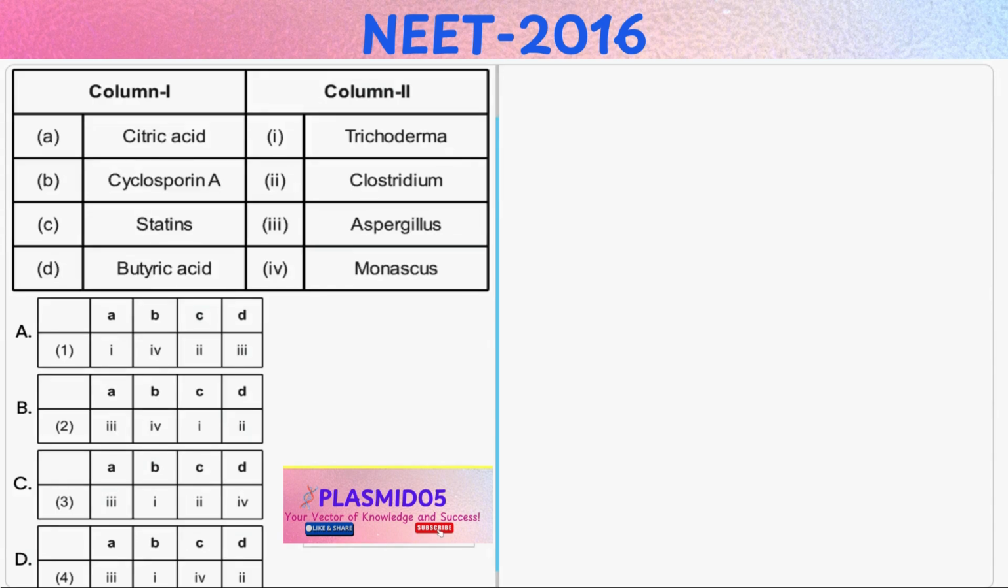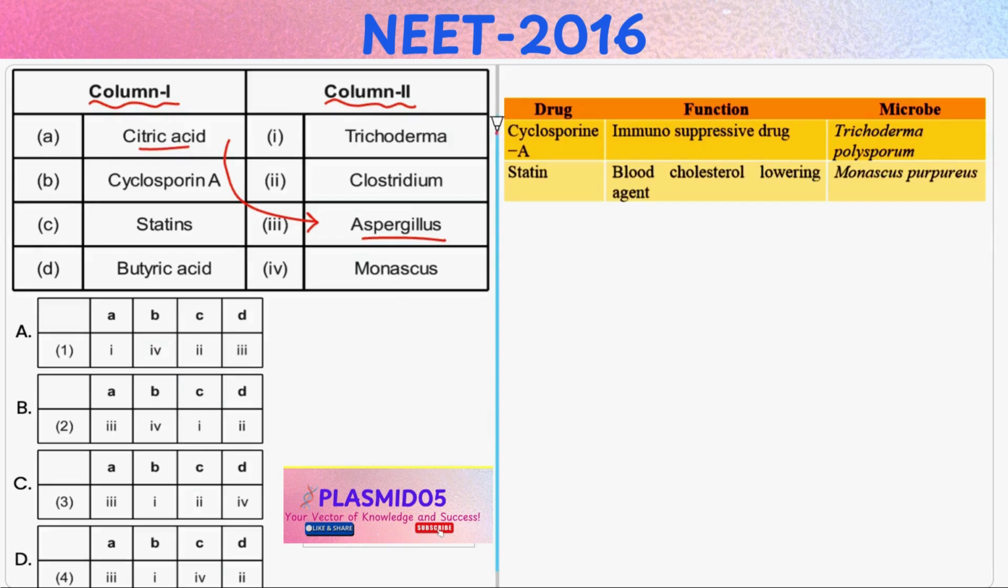In this question, you have to match the items given in column 1 with those in column 2. Now, citric acid is industrially produced by Aspergillus niger. Thus, A matches with 3. Now, cyclosporin A is an immunosuppressant drug that is produced by Trichoderma polysporum. Thus, B matches with 1.